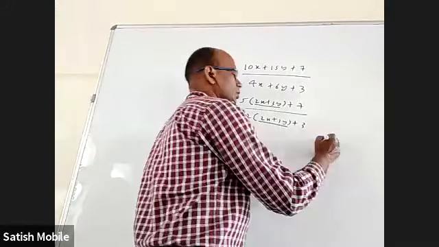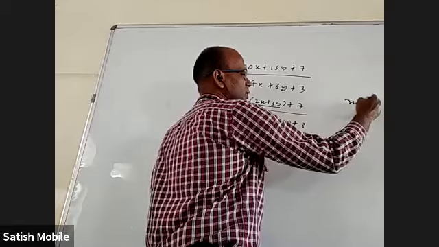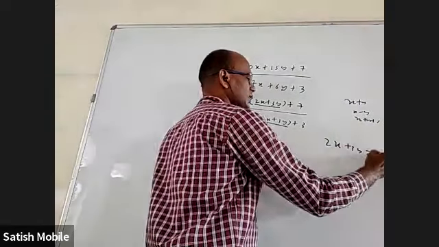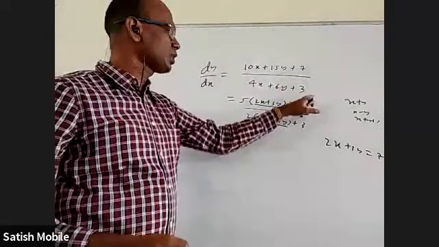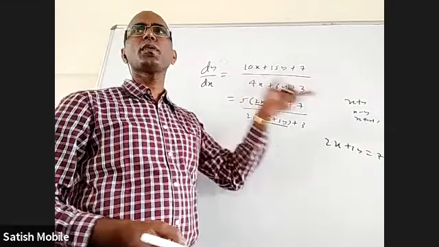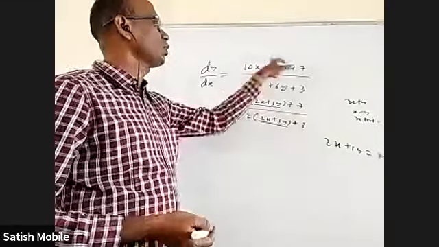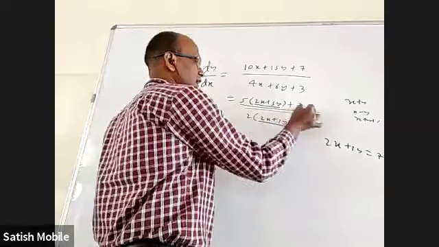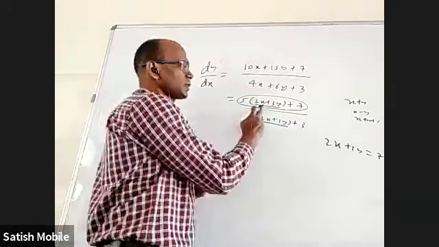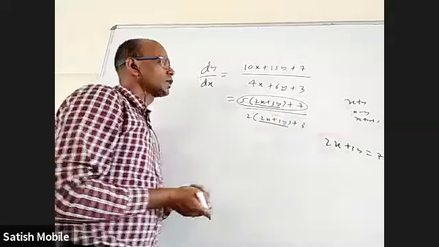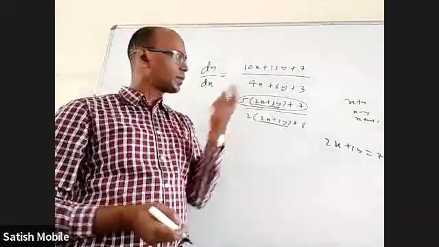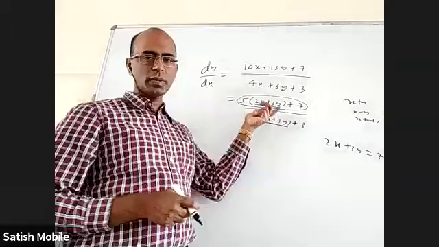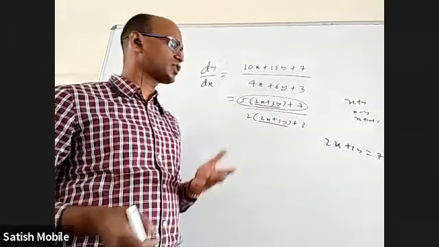Like we had done yesterday, some questions taking x plus y as z, or x minus y as z, or x plus y plus 1 as z, something like that. You can take 2x plus 3y as z. If somebody wants, you can take the whole denominator as z, and it is possible to write the numerator also in terms of z. Or somebody can take the whole numerator as z, and write the denominator also in terms of z. You will find the same term in the numerator and denominator in the form of ax plus b. You take that as z, whichever it is, not a big issue.